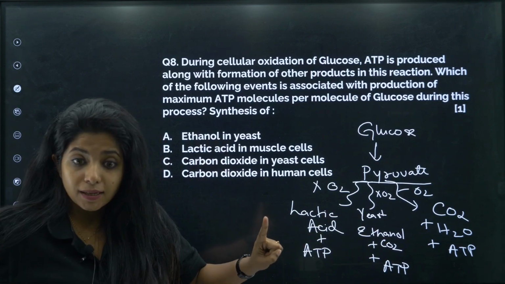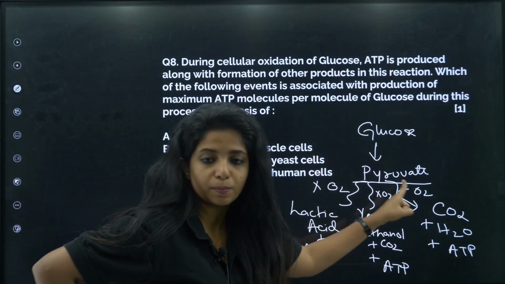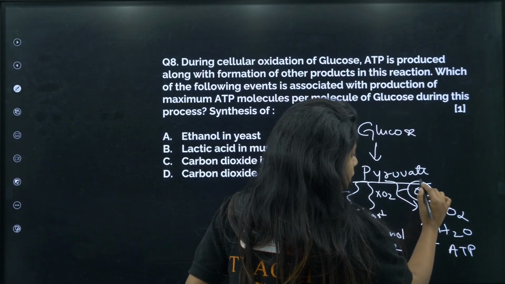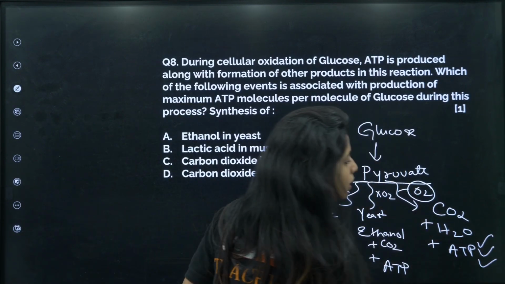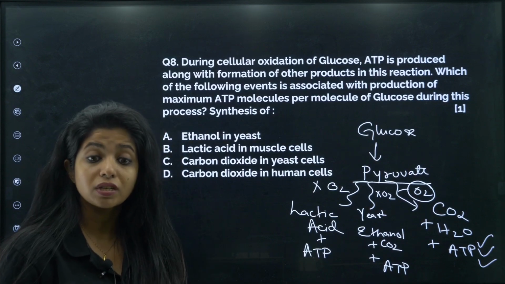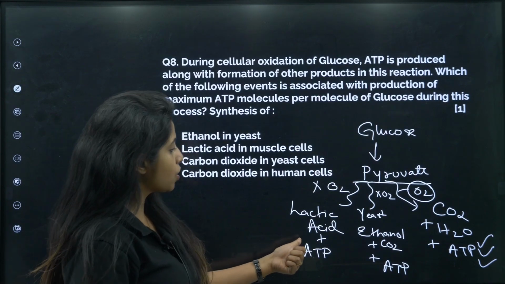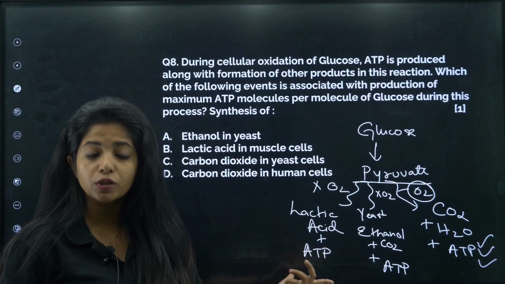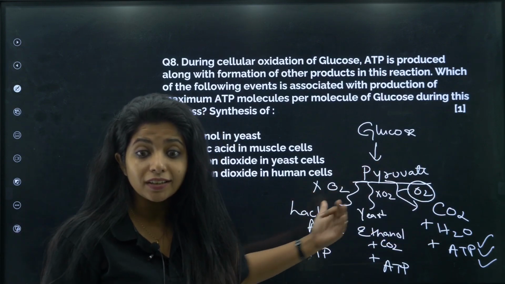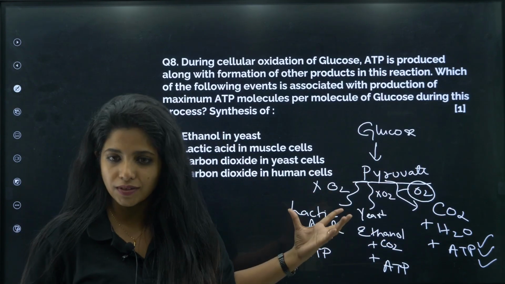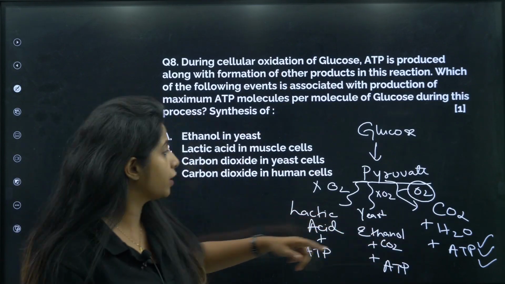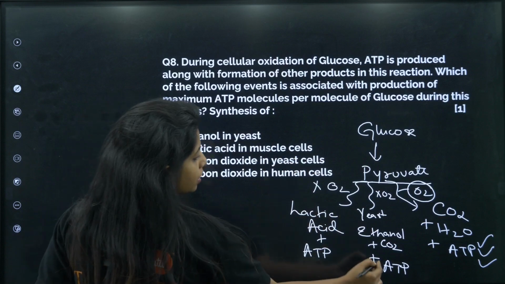The thing is, during this type of respiration, that is known as aerobic respiration, where oxygen is there, my dear children, so many ATP molecules are produced, almost 38 of them. Whereas in this other case, only 2 ATP molecules will be produced. So 38 and 2, it's a huge difference, right? So in the synthesis of what do you see more ATP molecules? Ethanol in yeast? No, dear children, it will be really less.